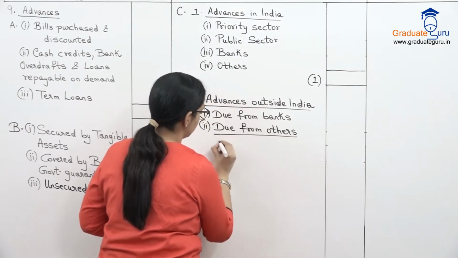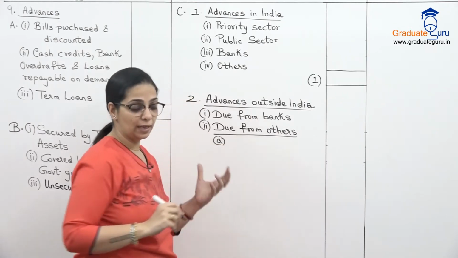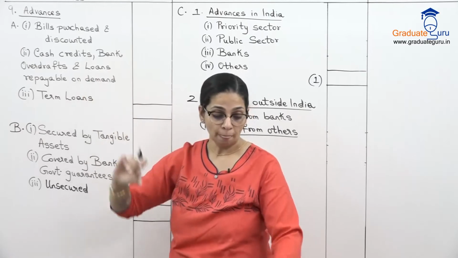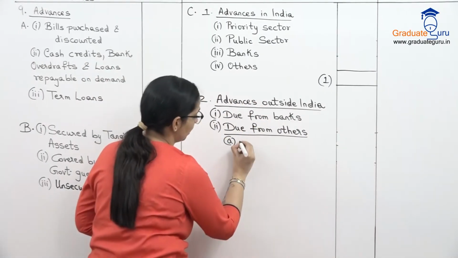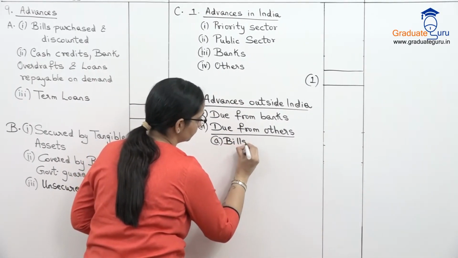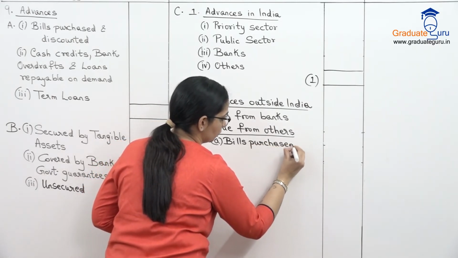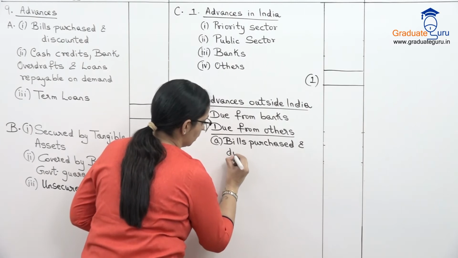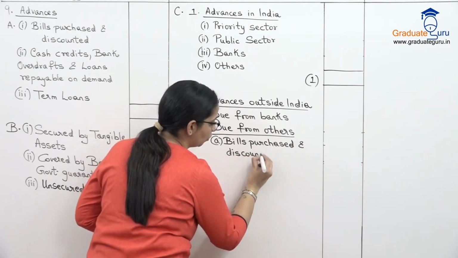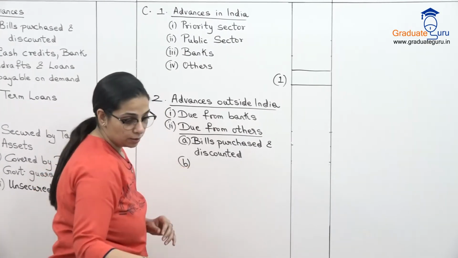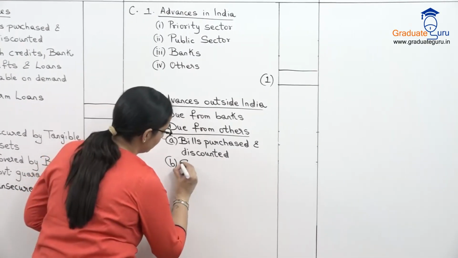Within due from others, we have to show our breakup, something similar to what we showed over here. So the first is bills purchased and discounted. So अगर foreign bills हमने discount किए हैं, then that will come over here. Then we have syndicated loans.